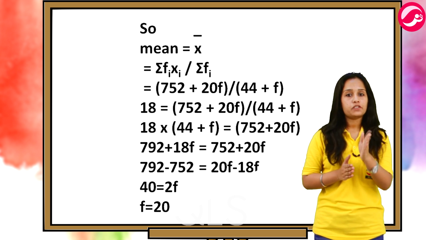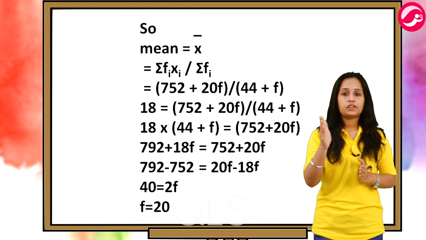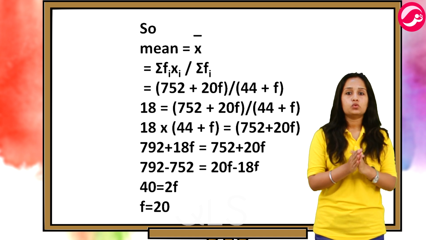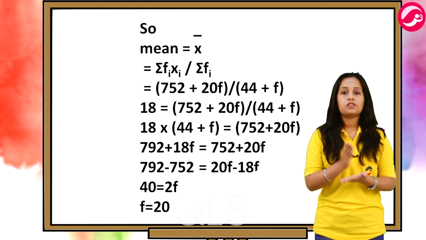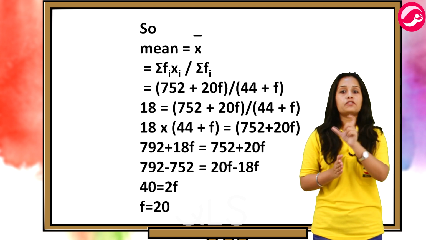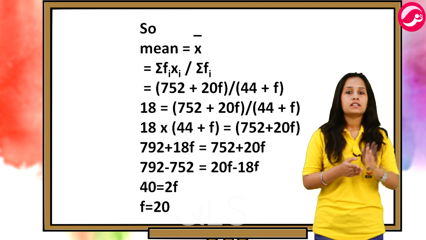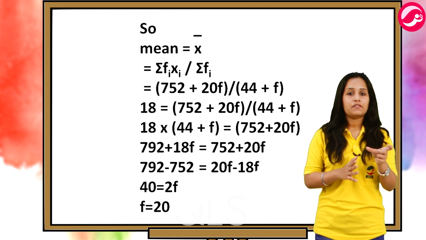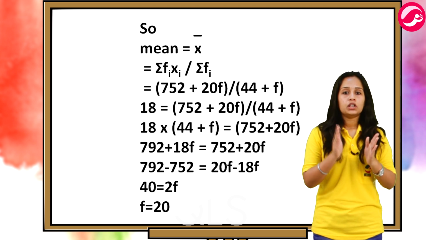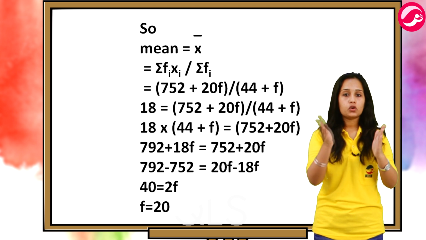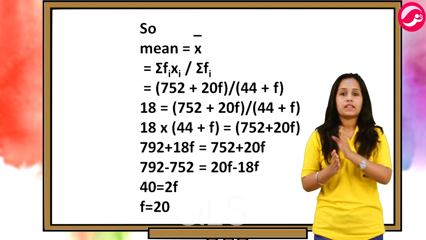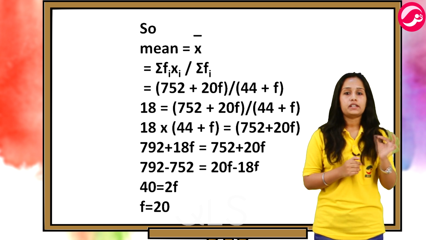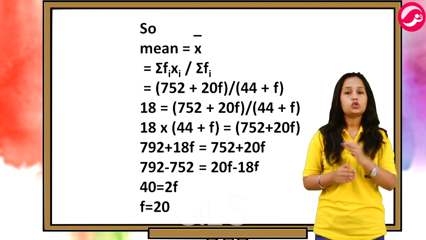So 18 into 44 plus f will be equal to 752 plus 20f. We cross multiplied 44 plus f. So now 792 plus 18f will be equal to 752 plus 20f. We multiplied 18 into 44 plus f. From this we get 792 minus 752 equal to 20f minus 18f. We brought 752 to this side and 18f to this side, that is 752 to the LHS and 18f to the RHS. So from this we get 40 is equal to 2f, that is f is equal to 20.